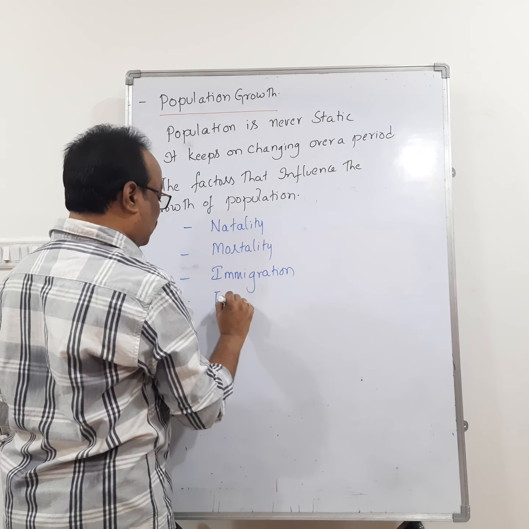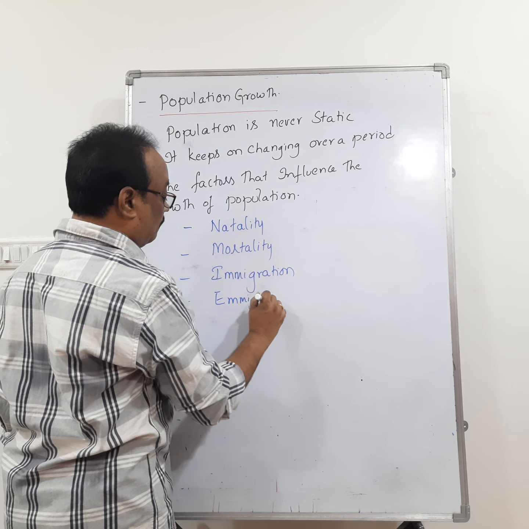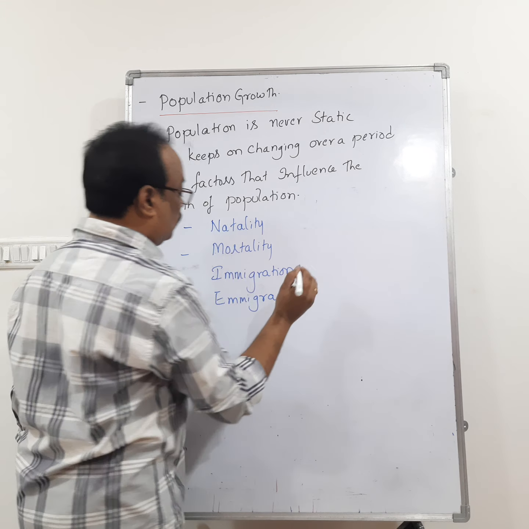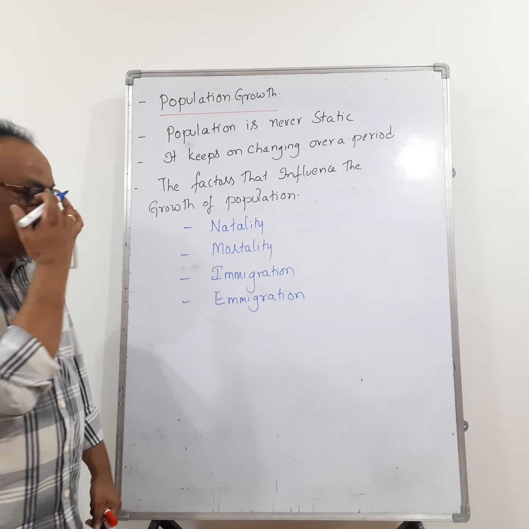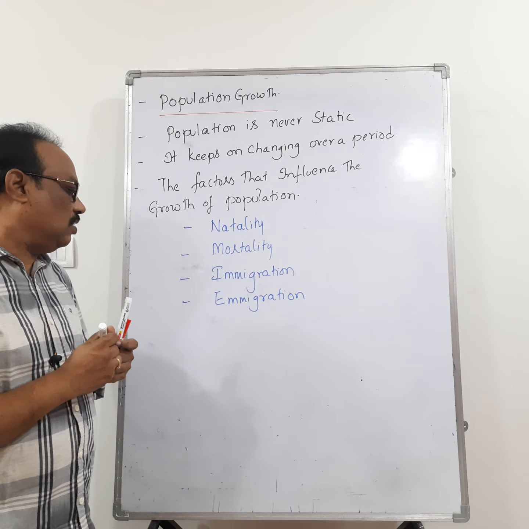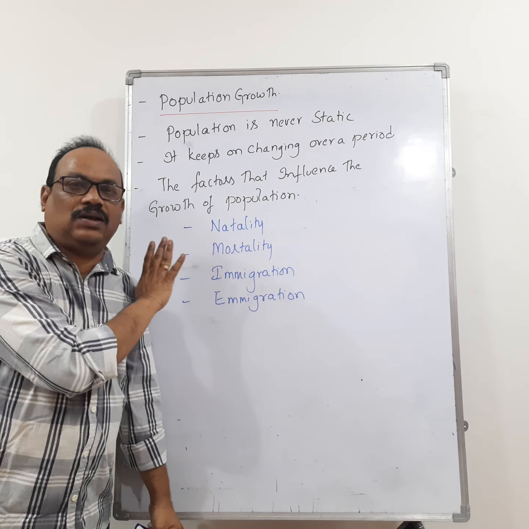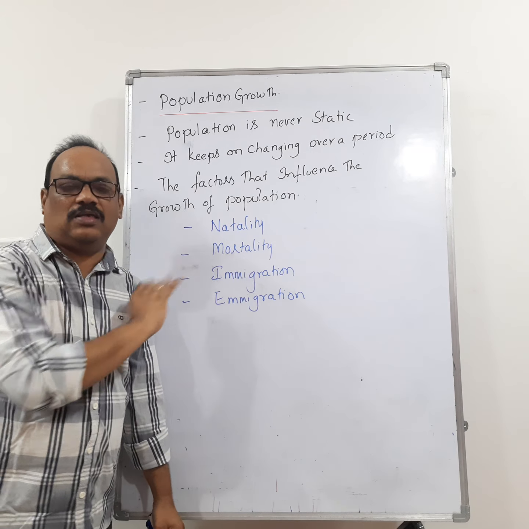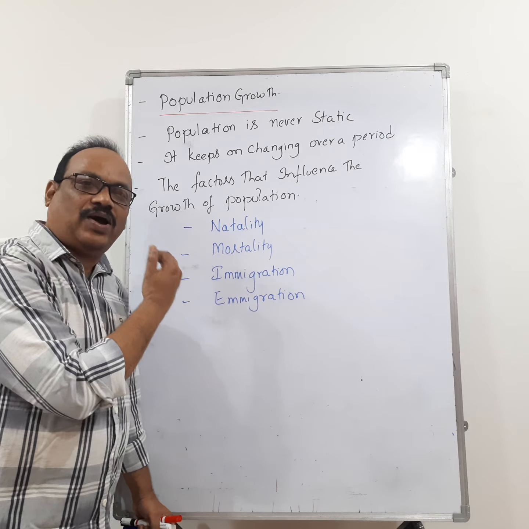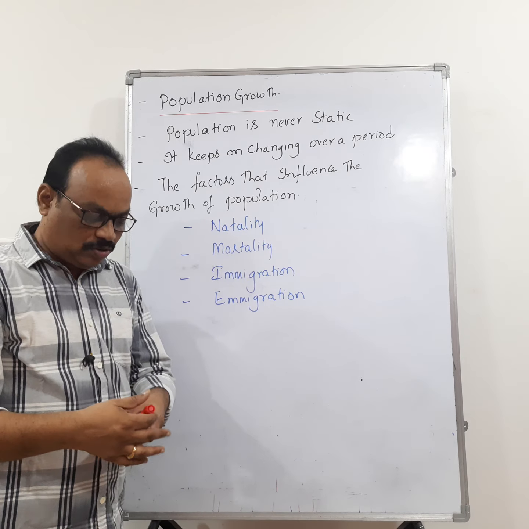The first one is natality, second one is mortality, third one is immigration, fourth one is emigration. These four factors are influencing the size of population, or these four factors are affecting the growth of population.